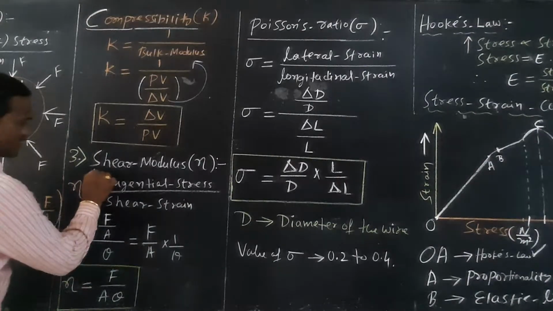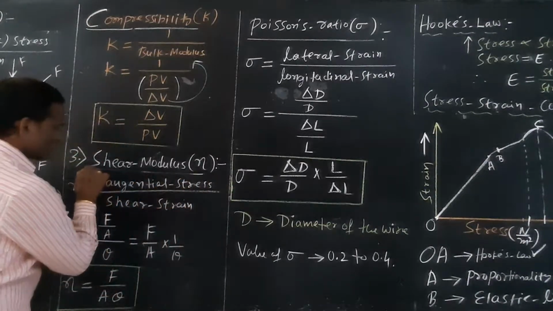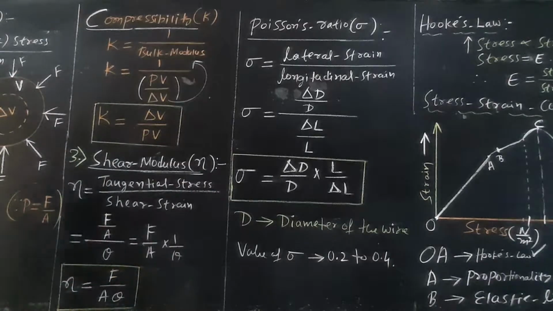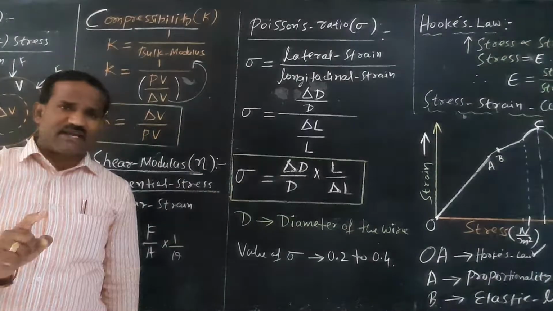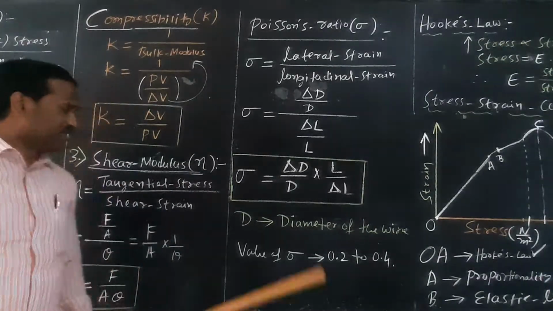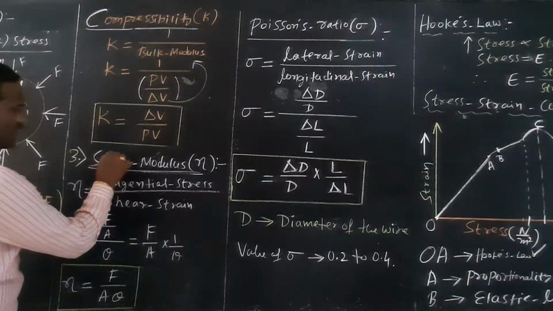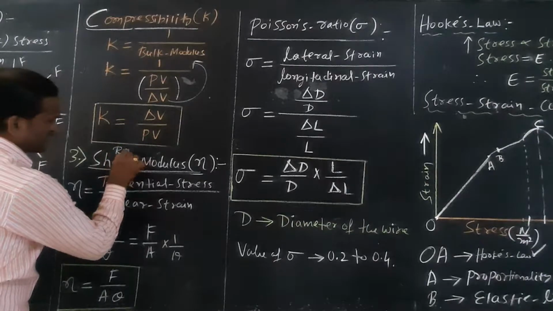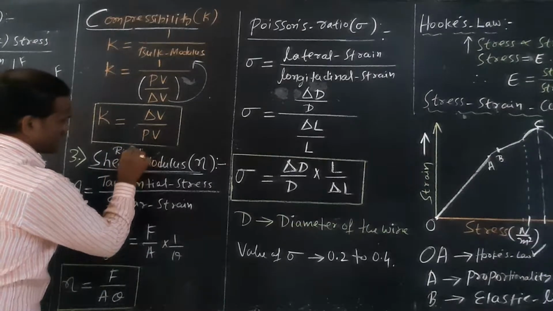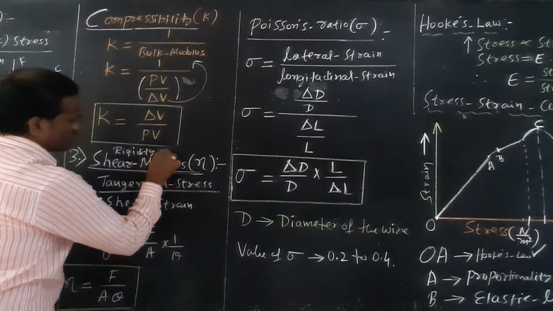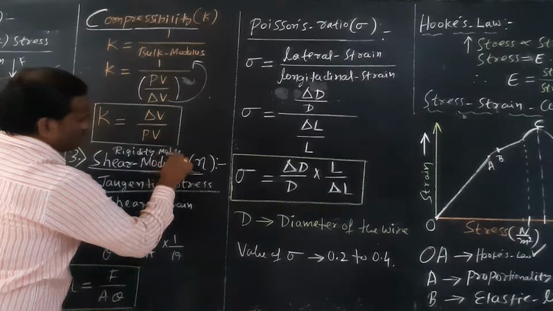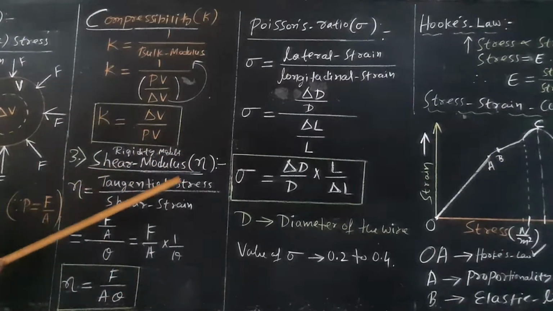Next, the third one. There are three elastic constants. One is Young's modulus Y, another is bulk modulus B, and the last one is the shear modulus. The other name of shear modulus is rigidity modulus. What do you mean by rigidity modulus or shear modulus?